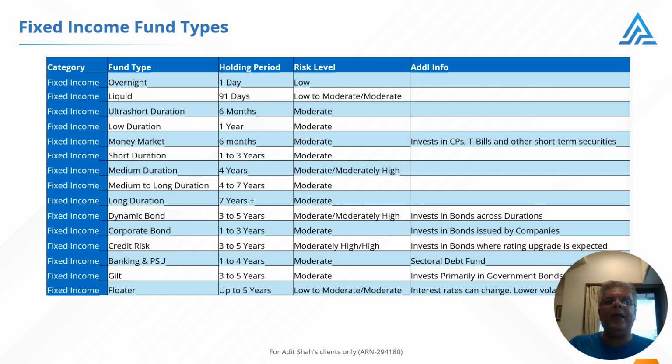We now look at banking and PSU funds. These funds invest in bonds issued by public banks and other entities. The holding period should be 1 to 4 years and the risk level is moderate. Gilt funds are next. These funds invest only in government issued securities and are considered much safer. Holding period is 3 to 5 years. Risk levels are moderate. And lastly, floater funds.